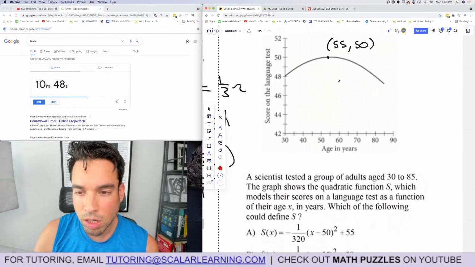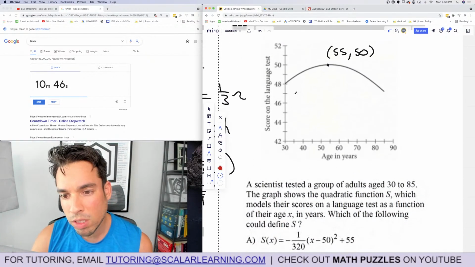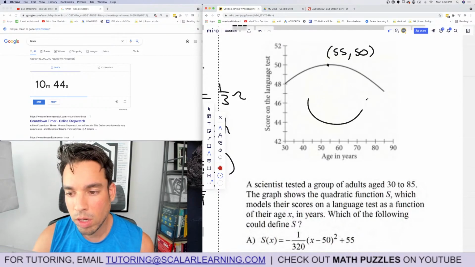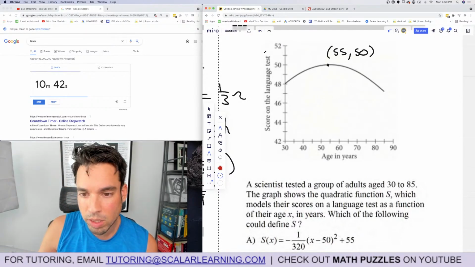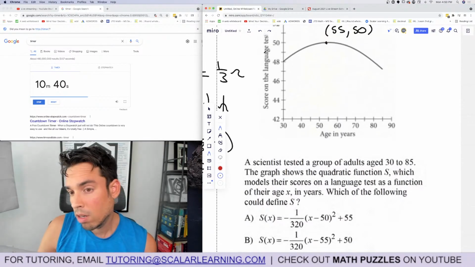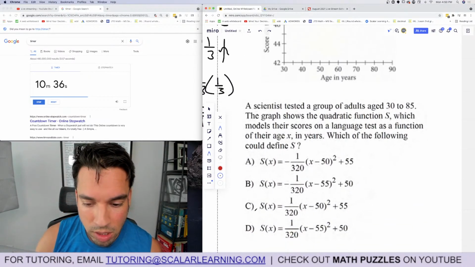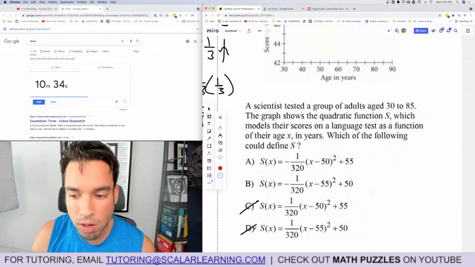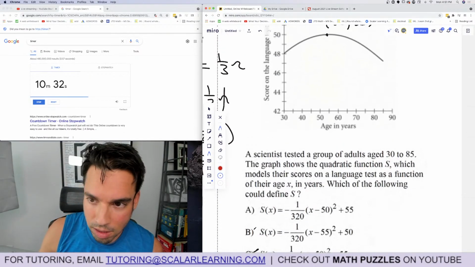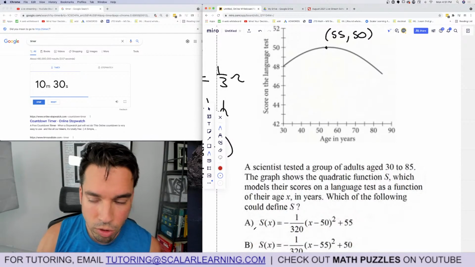Okay, let's look at a couple things here that we can start to eliminate. First of all, this thing is going down, right? Going up would mean the A term is positive, going down means the A term is negative, and that's this front term here. So it's got to be negative. You guys are outies.